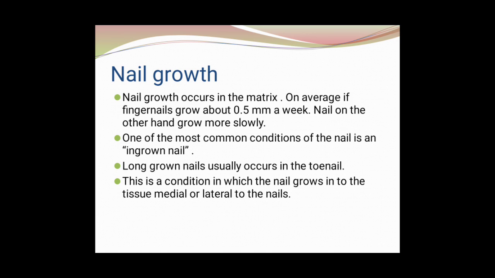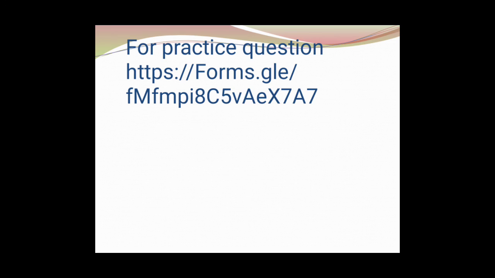Symptoms include pain, inflammation, swelling of the nail, and sometimes infection in the nail. Treatment is by removal of the nail or by administering a chemical to the nail matrix.